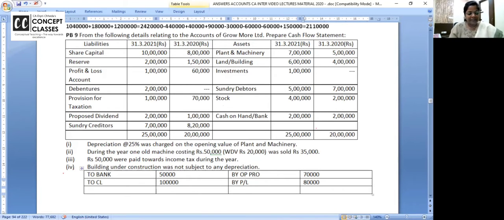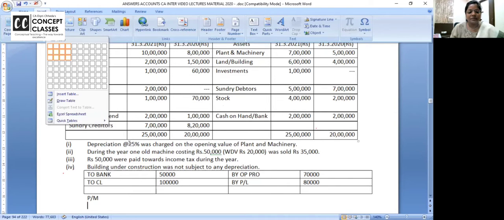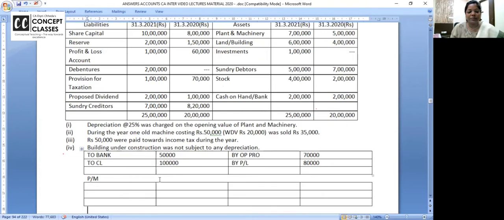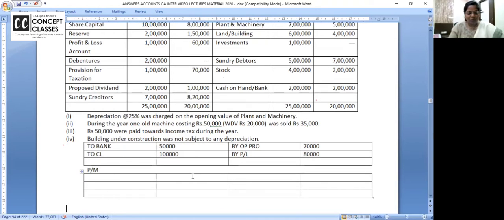We'll prepare the plant and machinery ledger. It will take 2 minutes. Because if I help you out with these ledgers, you will get the answer correct at home. Prepare the plant and machinery account. Write down opening balance as 5 lakh, to opening balance by closing balance.